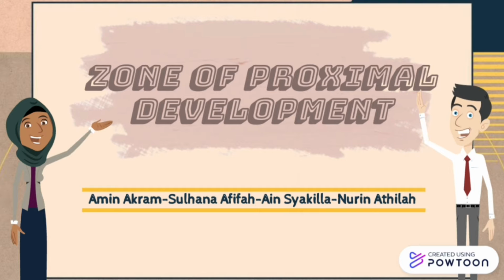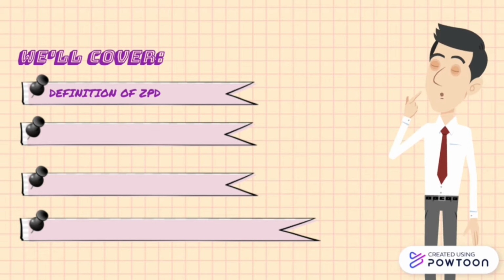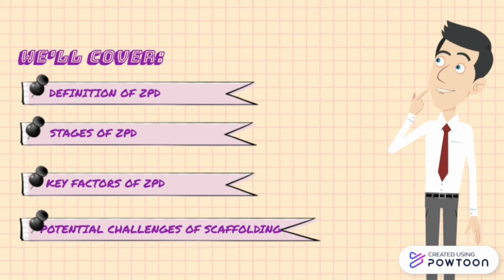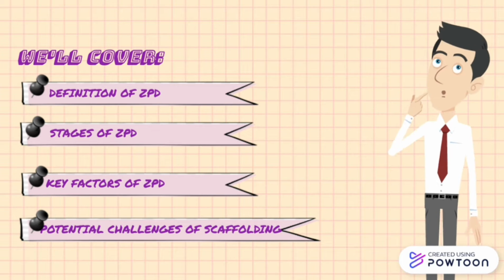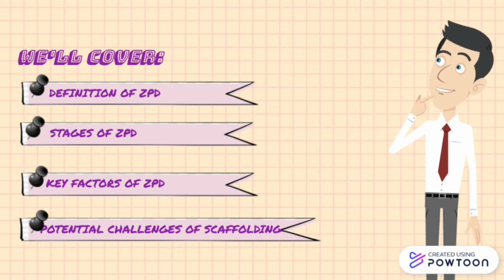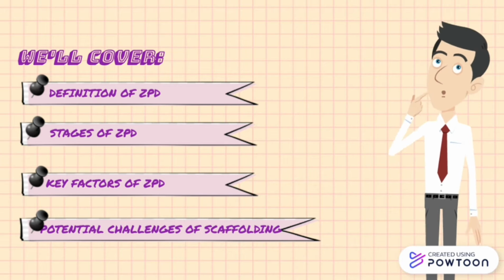Today, we will cover a topic about zone of proximal development. There are 4 main points that we will cover in this presentation. The first one will be the definition of ZPD. The second one will be stages of ZPD. The third one will be key factors of ZPD. And the last one will be potential challenges of scaffolding.